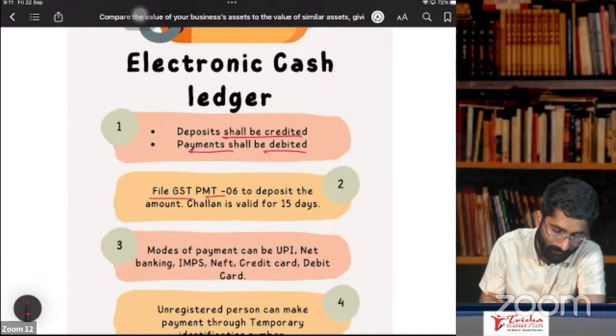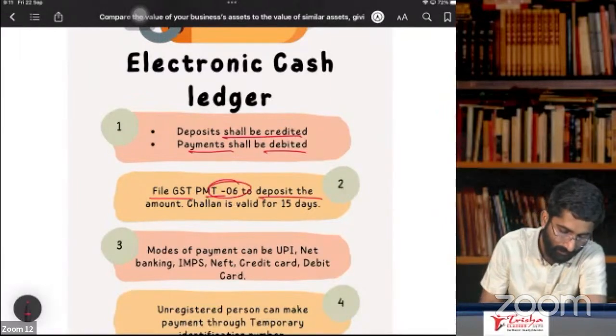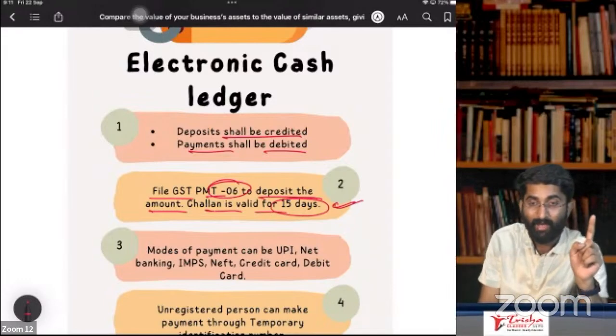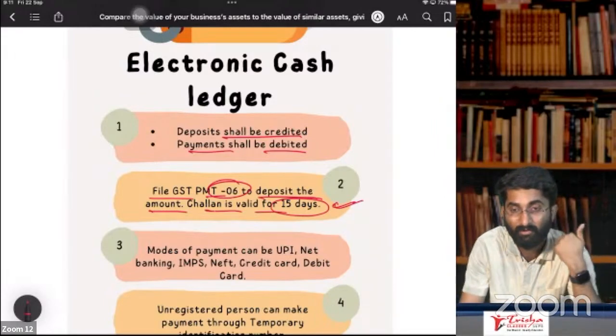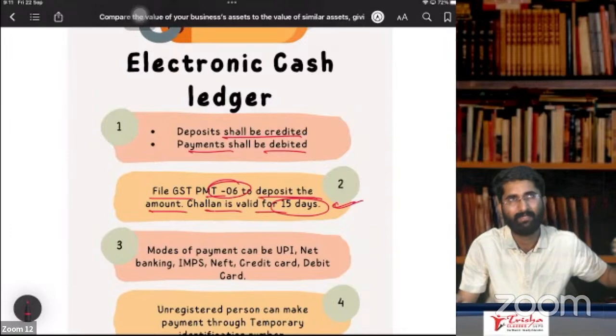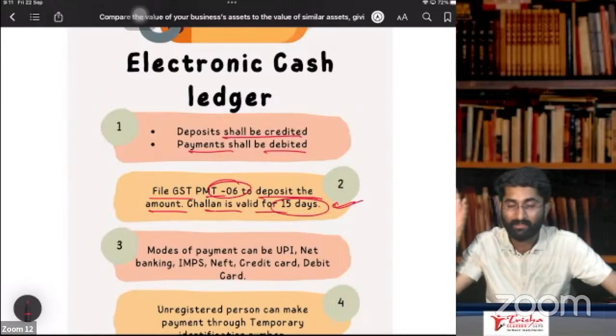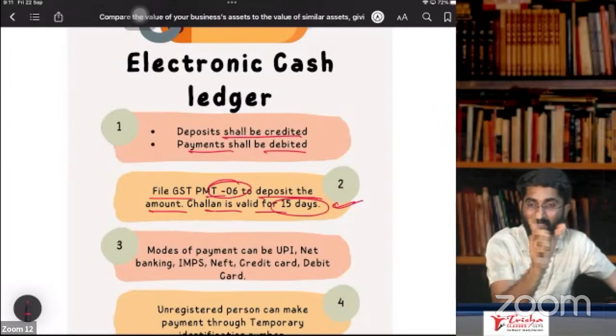GST PMT 06 is to deposit the amount. The challan is valid for 15 days. Remember, very, very important one. The challan will be valid for 15 days. Within that, you have to file the return. If not filing the return, you have to pay the amount. So you create the challan and you save it. That saved challan will be there in your saved challan tab.